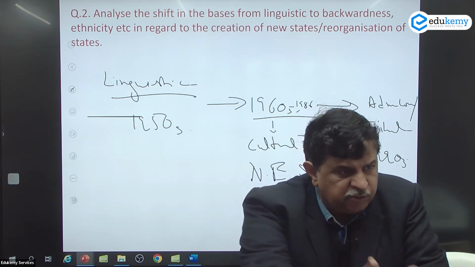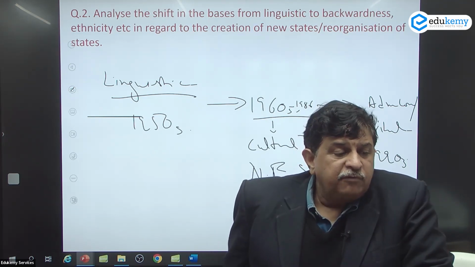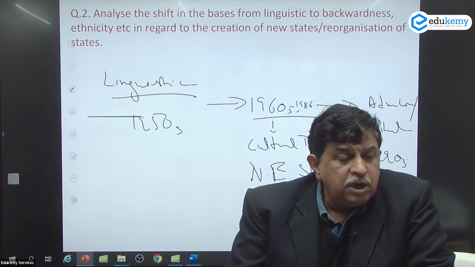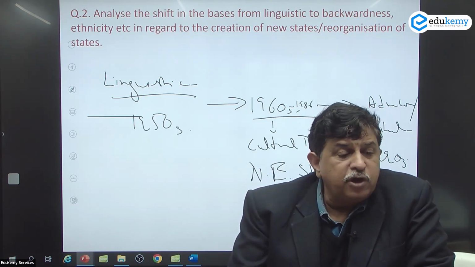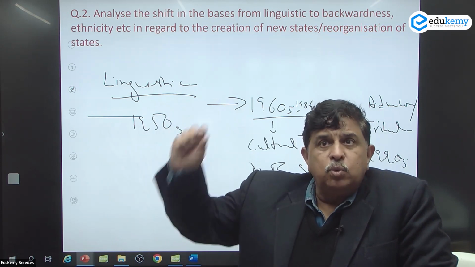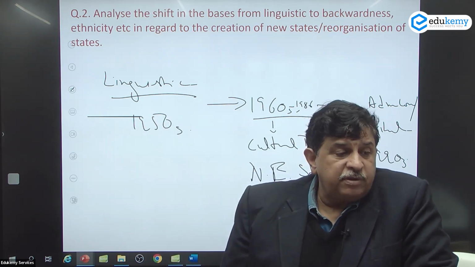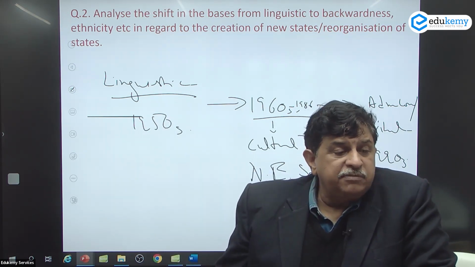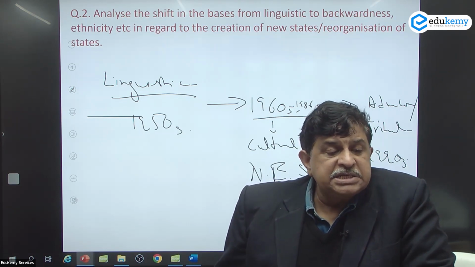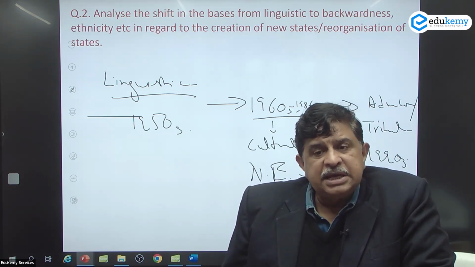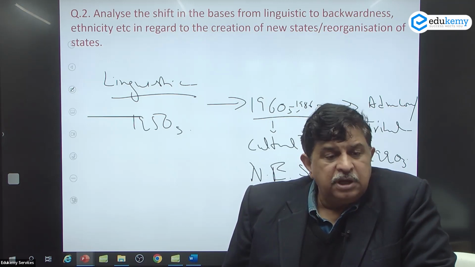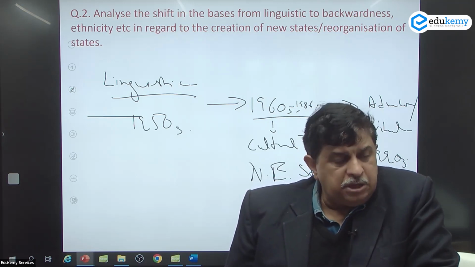Okay. Next point. The basis for the demand of new states shifted from linguistic to cultural uniqueness, and the state of Nagaland was created in 1960, and then later other states in northeastern India. Next point.